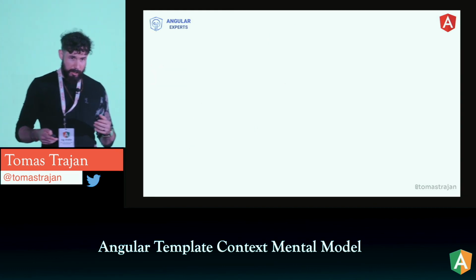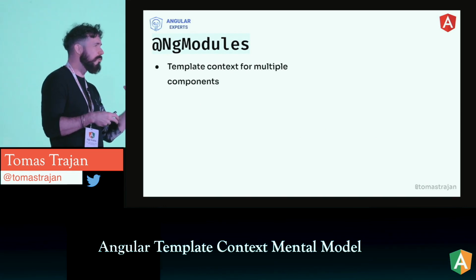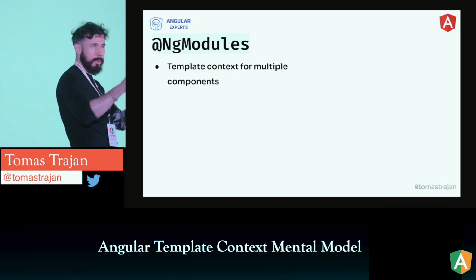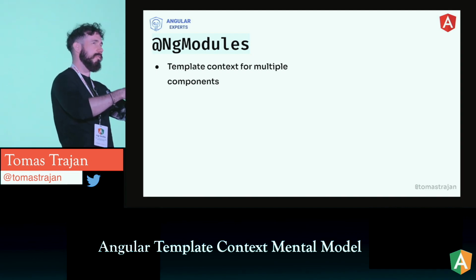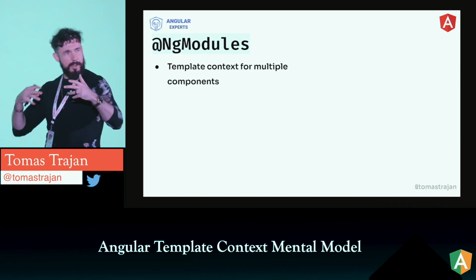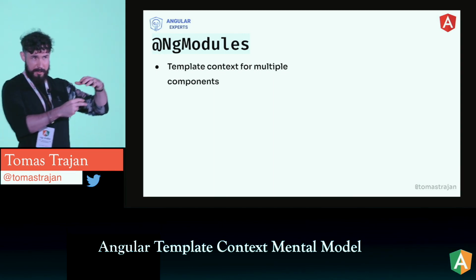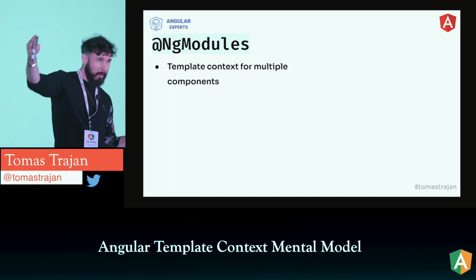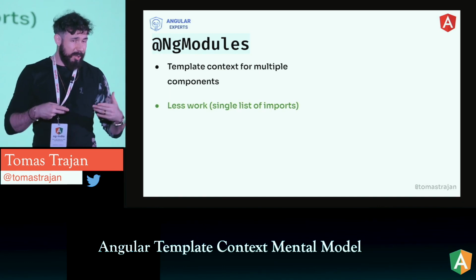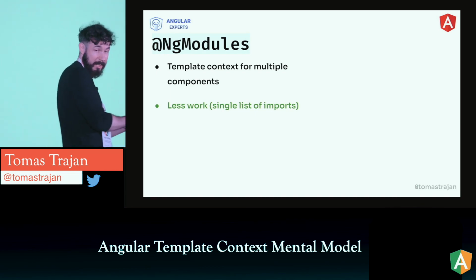So if we put these things next to each other, then ng modules define the template context often for multiple components. If you imagine you have a lazy loaded dashboard feature, and there is a dashboard container which has a list of widgets, which has list widget items, which have different types, and then there is an editor and sorting and tags. Those are many different components which are only used for the dashboard feature. And with modules, we could just specify one template context for all these 12 components in one place, right? That would be the ng module way. So you could say it's less work because it's only management of a single list of imports for that whole feature in that specific example.